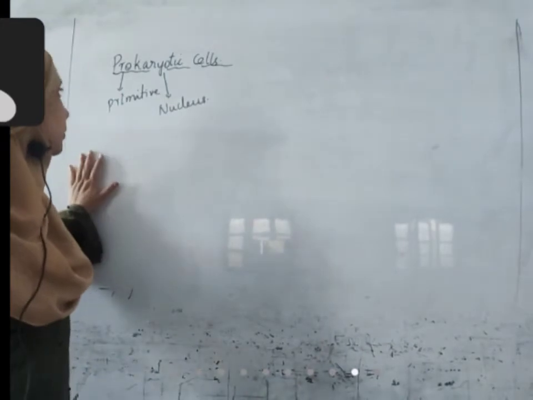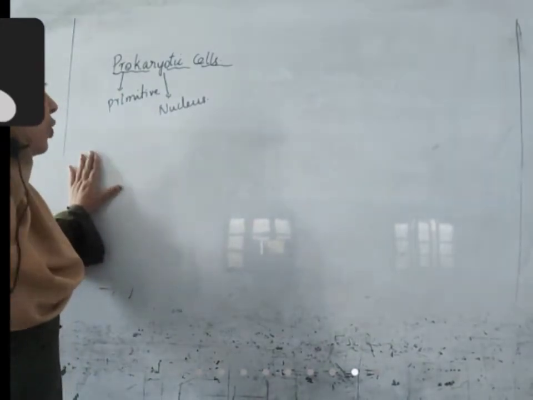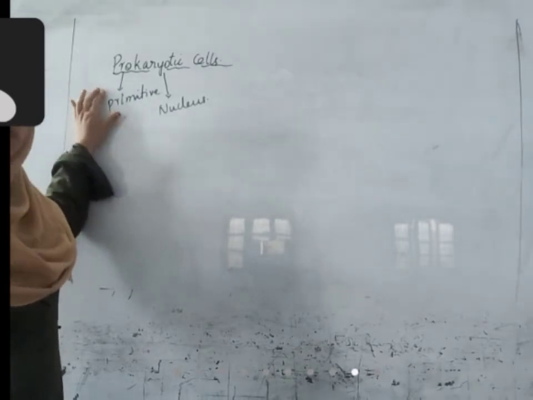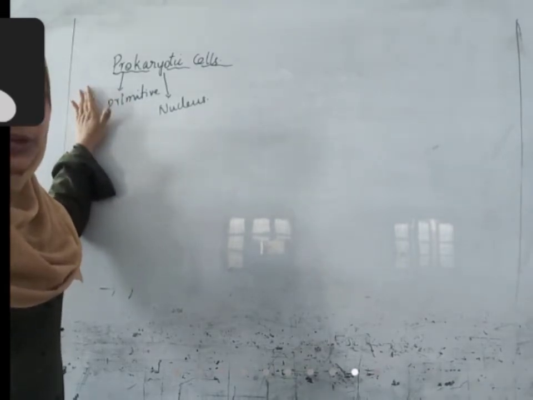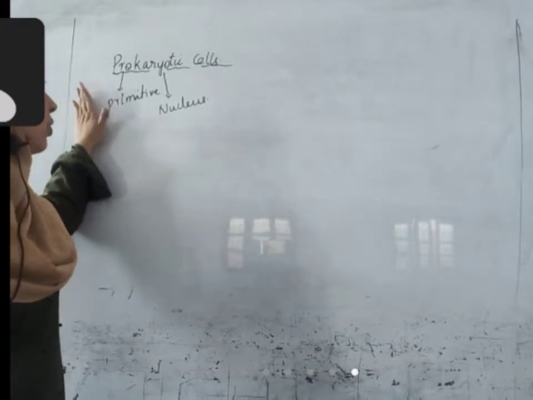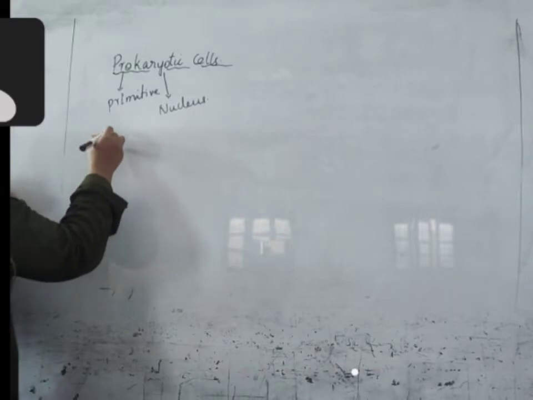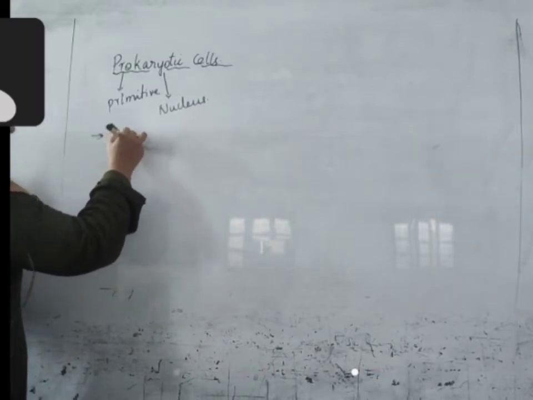So these prokaryotic cells have a nucleus which is not completely formed. That is why it is called primitive nucleus, prokaryote. Okay. So the organisms that are included in this prokaryotic cell are bacteria.